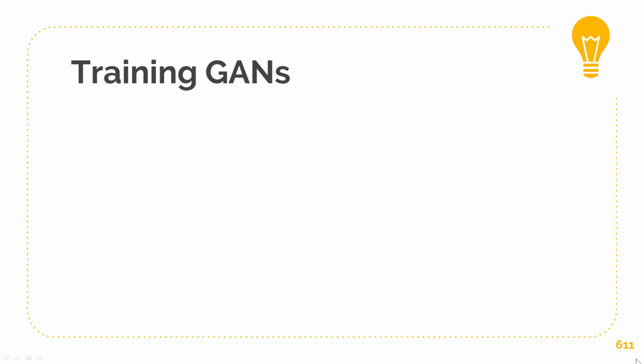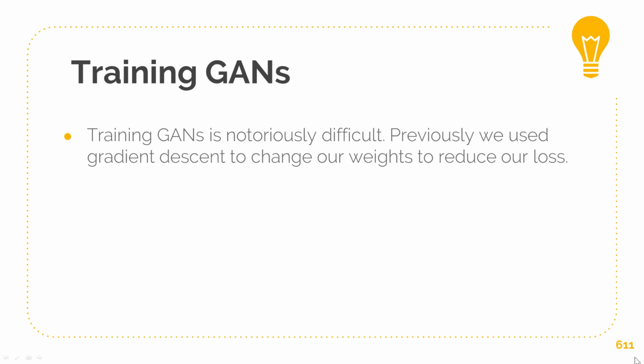So how do we train our GANs? Now, training GANs is notoriously difficult. Previously, we know gradient descent was used to basically change our weights to reduce our loss. And that was fairly simple to do. Even though it was time consuming, it was a fairly understandable algorithm.